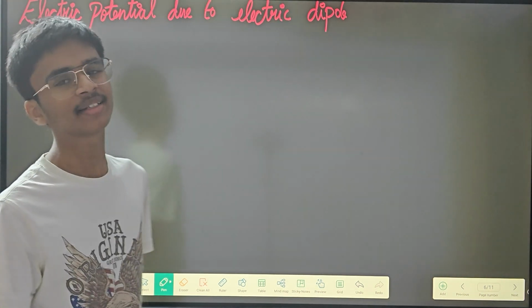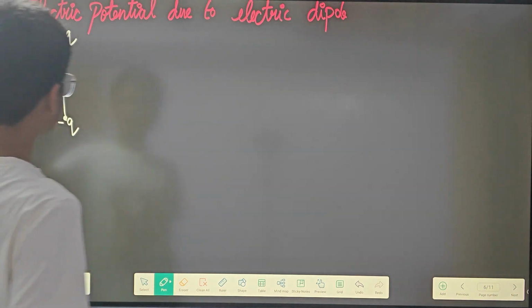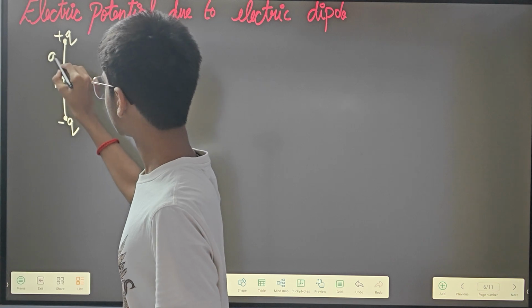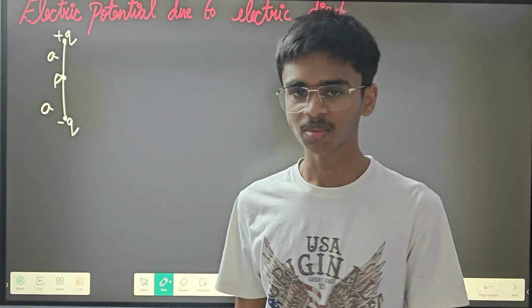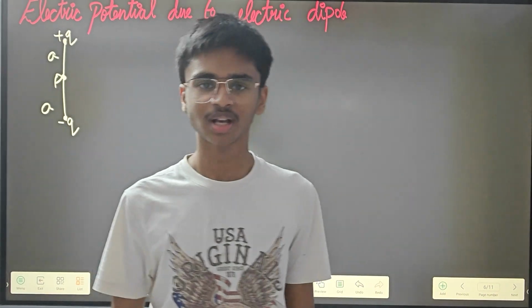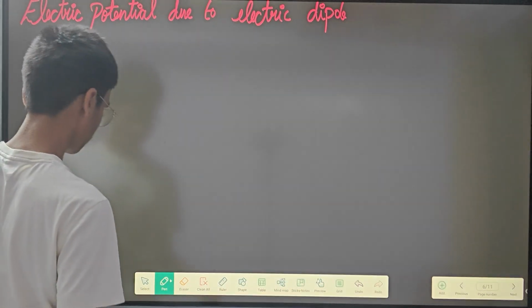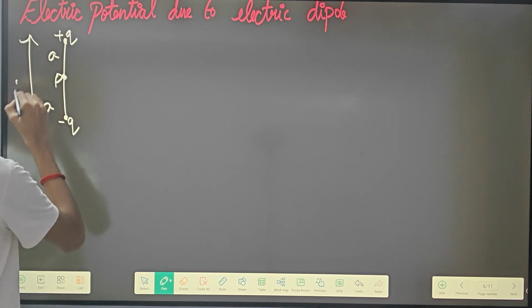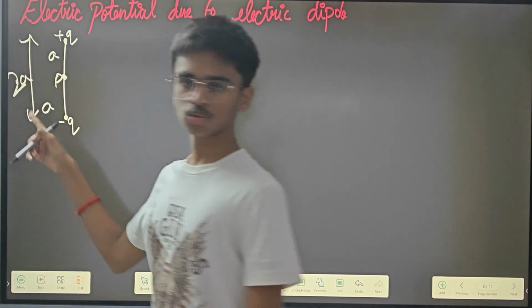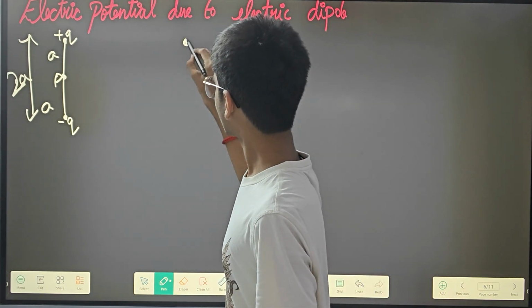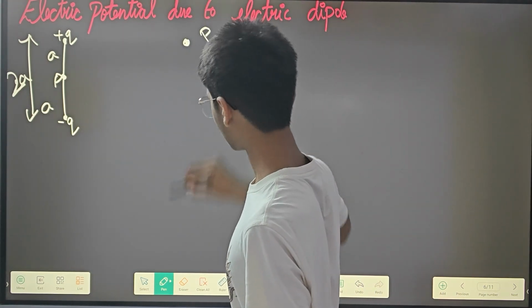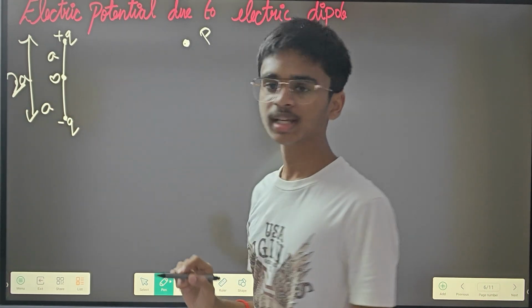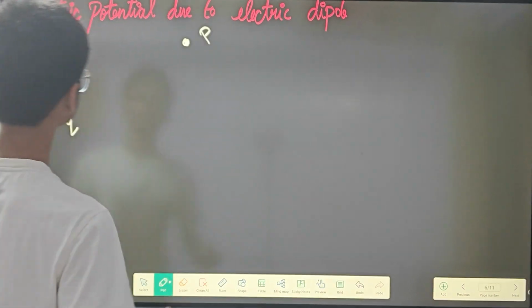So there is a plus Q charge, a minus Q charge, and then there is this distance of separation where I'm going to take this as point P, and this is A distance, and this is also A distance. Within 10 minutes, I'll be completing the video, not because she asked for the phone, but because my legs are paining. So this is point P. This total distance can be said as 2a. Sorry, I will be taking this as point P, and here I'm going to take it as 0. Dipole moment is not there. Here I'm going to take it as point P, so I'm going to connect it.